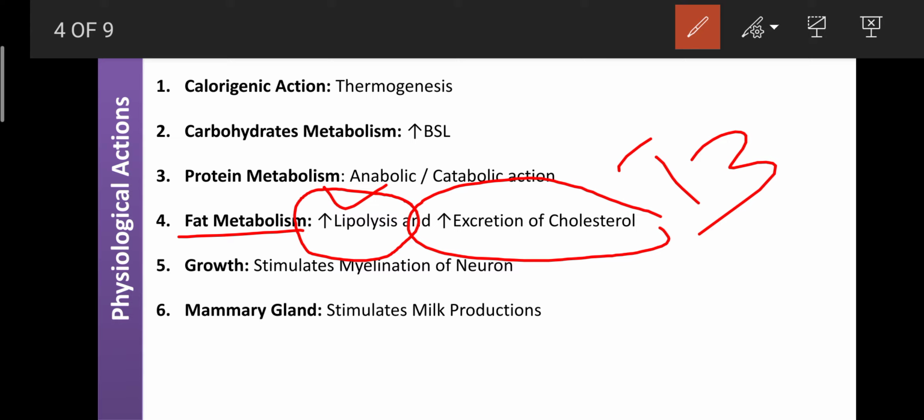If your T3 concentration in the blood is normal, then it can enhance the excretion of cholesterol by enhancing lipolysis. That is helpful to control excess fat in the blood or to clear the bad fat. So in some cases, obesity or cardiovascular problems can be treated with the help of T3 or T4.